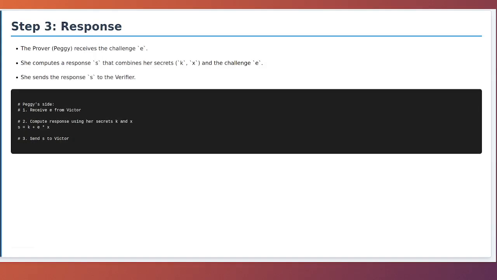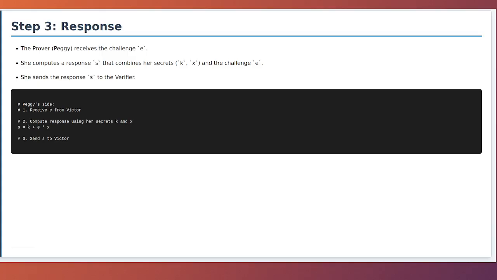Response. Peggy has now received the random challenge e from Victor. This is the final step where she must use her secret knowledge to construct a valid response. She calculates a new value, s, using the formula you see on the slide. s equals k plus e times x. Here, k is her secret nonce from the commitment step, e is Victor's challenge, and x is her secret private key that she is trying to prove she knows.